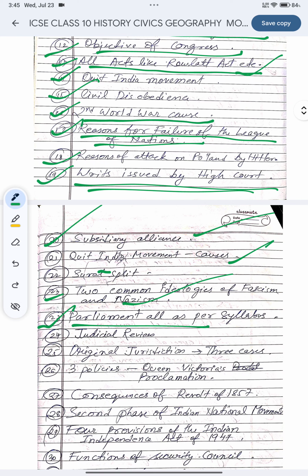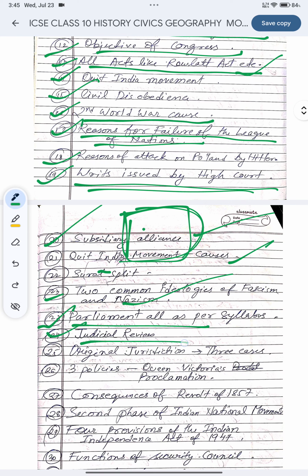Parliament: as per the syllabus, you will follow your parliament portions. Whatever topics in your syllabus are mentioned regarding parliament, you will study. And one thing is very good: in the corner of the first page of your chapter, they have written what the ICSE syllabus is for this chapter, what you have to study. Go according to that, follow my topics and make notes. That's all. You will be sufficiently prepared.